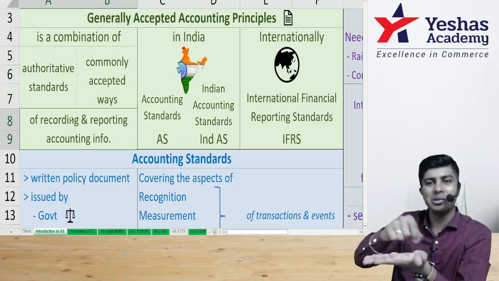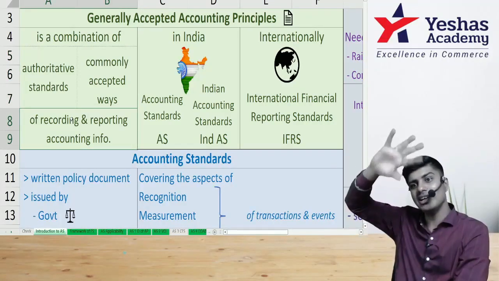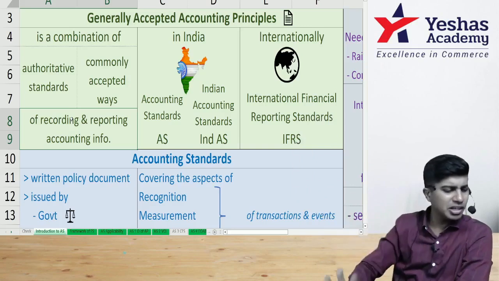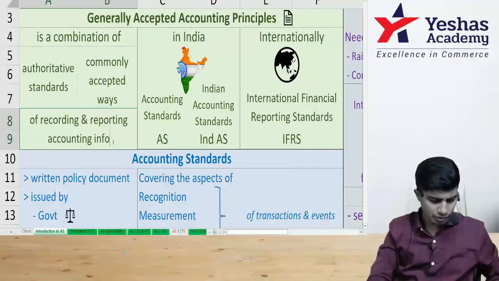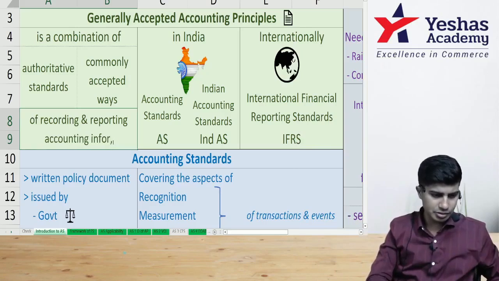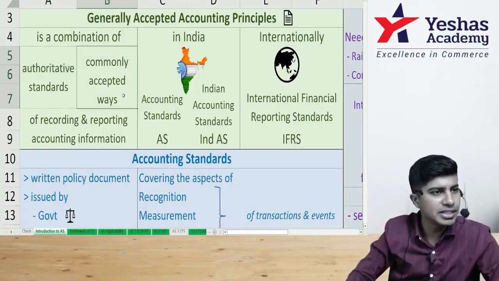Recording is journal, ledger, trial balance. Reporting is balance sheet, P&L. Basically the next stage. So it can be either of the stages, recording or reporting of accounting information. Don't think of anything else. You got this? Very good.